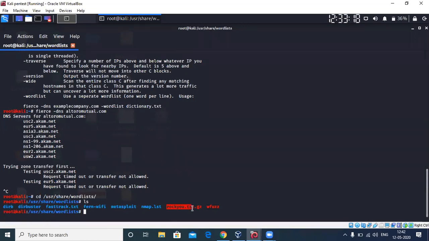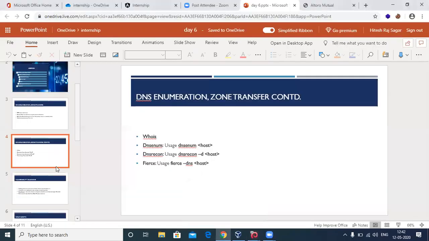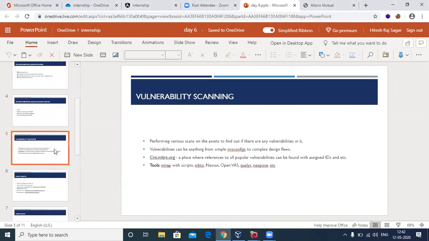This particular thing that you see, rockyou.txt, is a very common word list, and it comes built in with Kali. This is a zipped one, so you have to unzip it if you want to use it. Let's see the word list in more detail tomorrow. Now we have completed DNS enum, DNS recon, and Fierce. With that, we complete DNS enumeration and zone transfer. Let's get into the next interesting thing, which is vulnerability scanning.